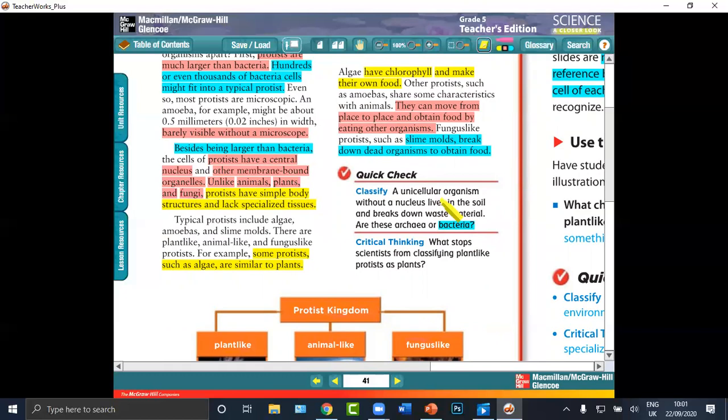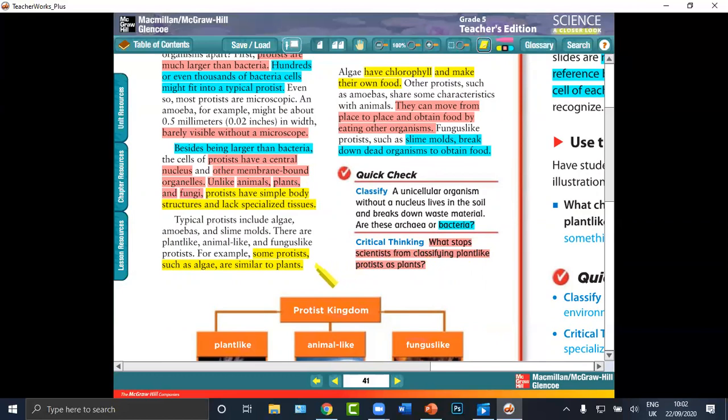Protists have simple body structures. Highlight this in yellow, and answer the critical thinking question.